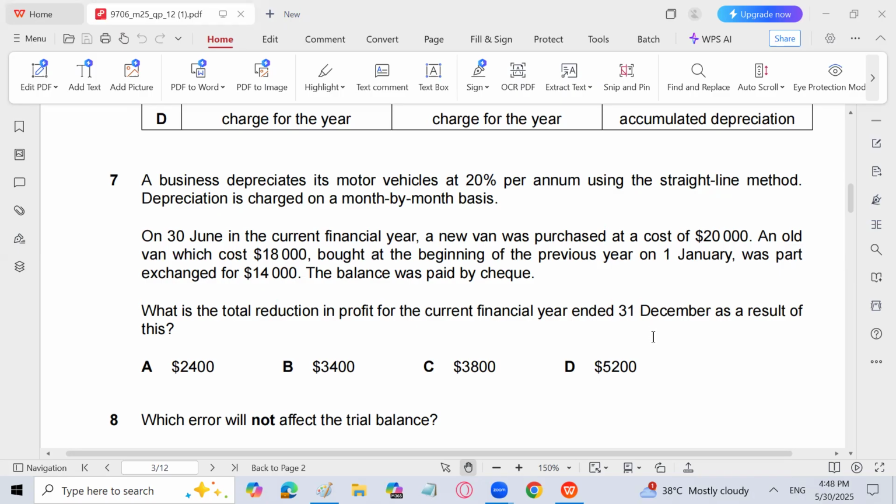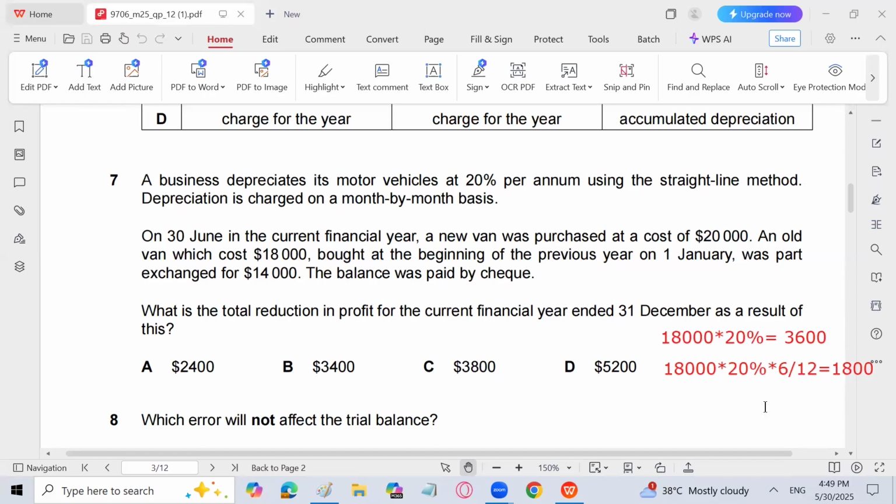This asset, which has been traded in for 14,000, cost 18,000 and was purchased in the previous year on 1st January. So it was used for the whole year in the last year. So the depreciation is 20%, that is going to be 3,600. Again, in the current year in which it is part exchanged, it is again used, but only for 6 months, because on 30th June it has been part exchanged. So 18,000 into 20% into 6/12, the answer is going to be 1,800, right?